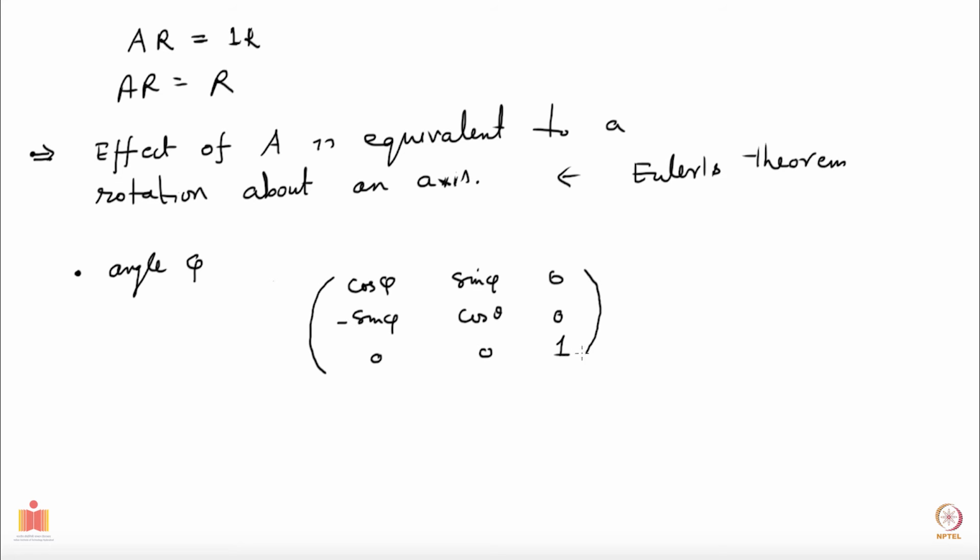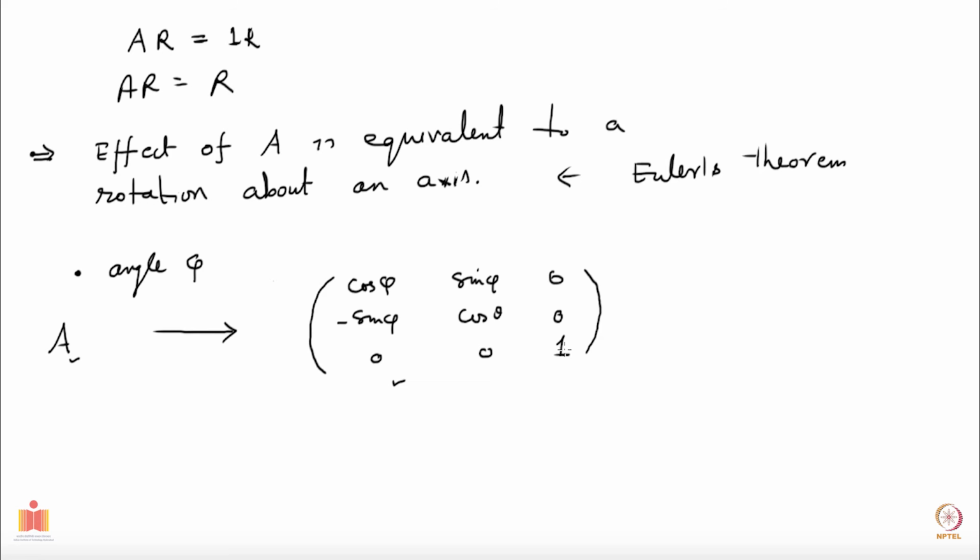Which means that I can go from A to this one by a similarity transformation, right? This is the one which does all the job, but we are saying whatever it does is equivalent to this rotation. So I should be able to find a similarity transformation from here to there, which will be equivalent to a rotation about the new z axis. Okay, that's good. Now how should I find out phi?